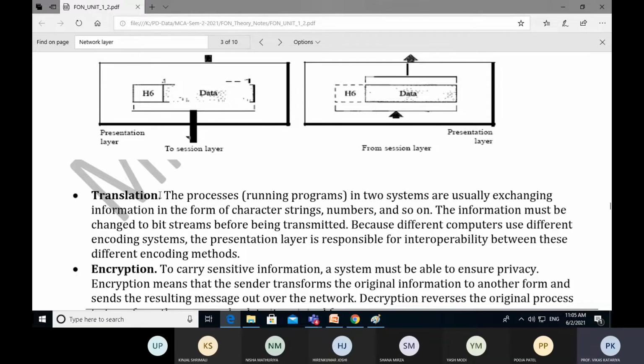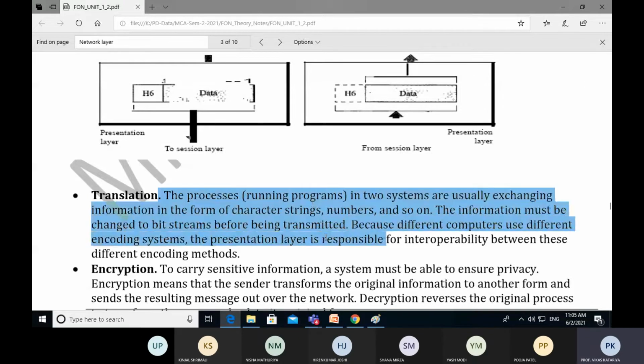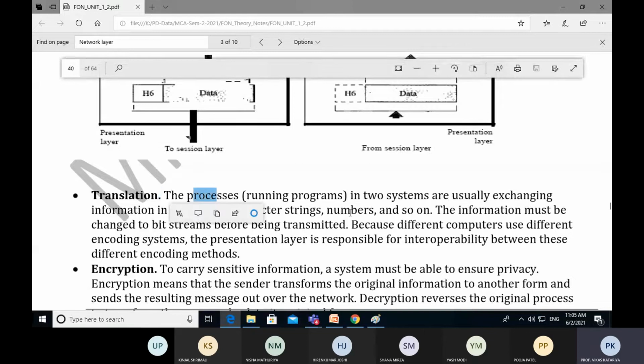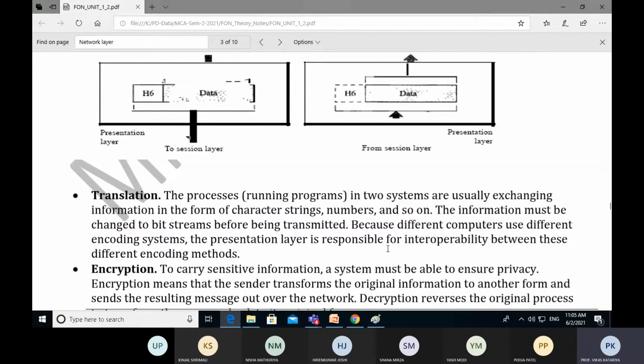Then we are capable of reading in alphanumerical form the data coming from the server. If there is no translation mechanism, no encoding methods in the computer system provided by the presentation layer, we cannot read anything coming from the server.